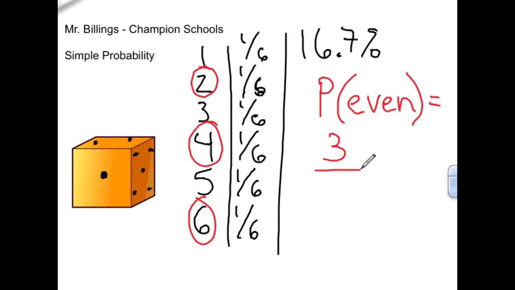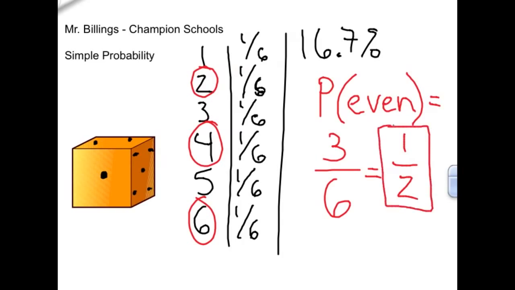Now I'm going to take a look at how many total options I have on this number cube. 1, 2, 3, 4, 5, and 6. So there are 6 total options I could have, but 3 of them are what I'm looking for. 3 of them are even. Well, I see then that 3 out of the 6 options will be even. That reduces to 1/2. And hey, look, if I were to categorize this as likely, unlikely, or equally likely, I would say that the probability of rolling an even number on a number cube is equally likely as rolling an odd number, because that would be 3 to 3.